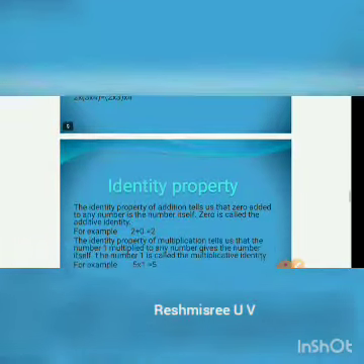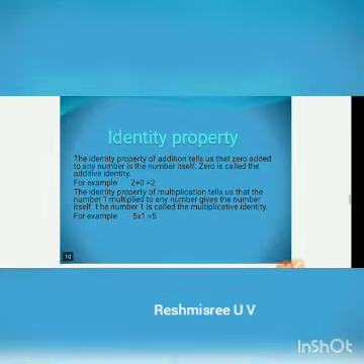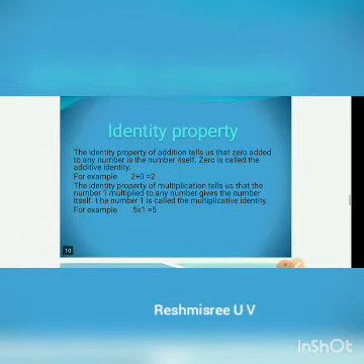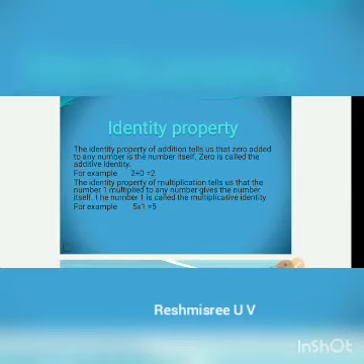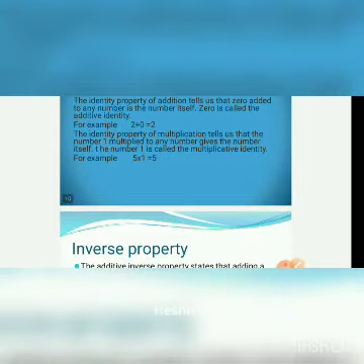Next property is identity property. The identity property of addition tells us that 0 added to any number is the number itself. That 0 is called the additive identity. For example, 2 plus 0 equal to 2. Here 0 is the additive identity. The identity property of multiplication tells us that the number 1 multiplied to any number gives the number itself. The number 1 is called the multiplicative identity. For example, 5 into 1 equal to 5. Here 1 is the multiplicative identity.